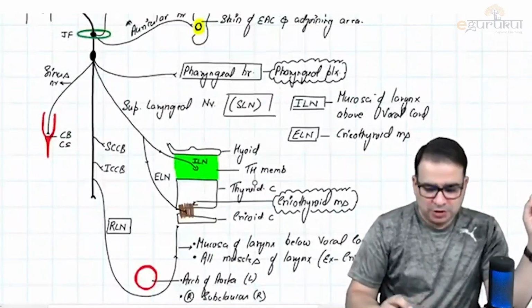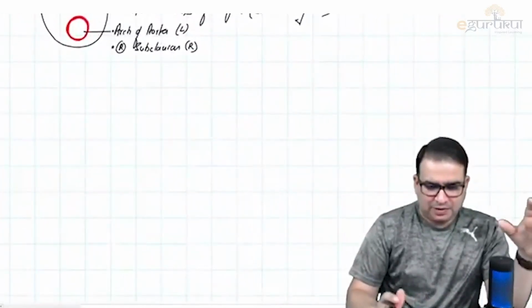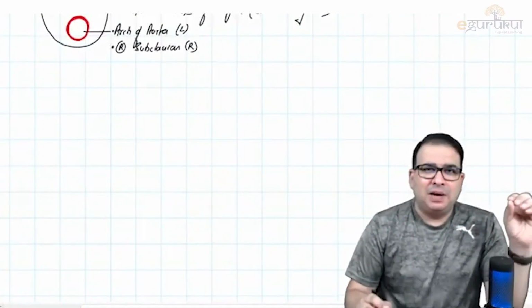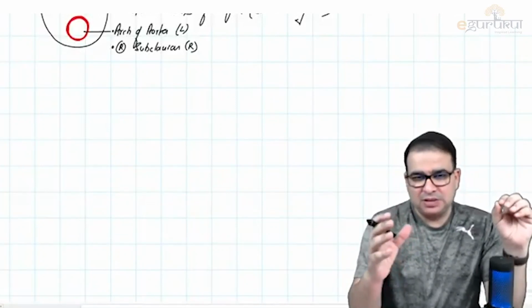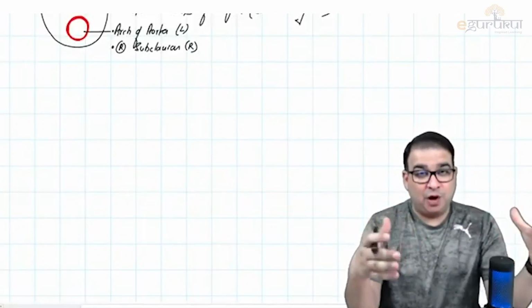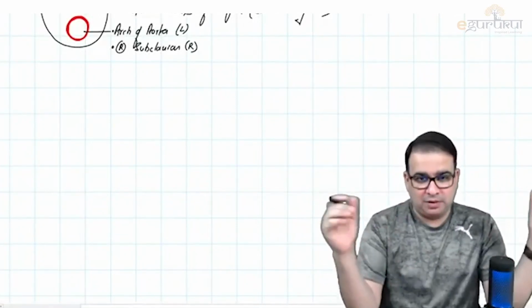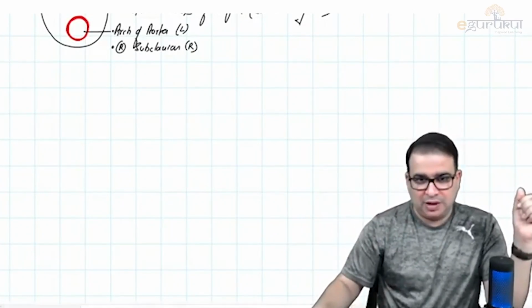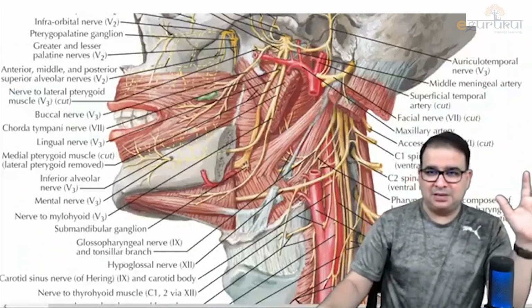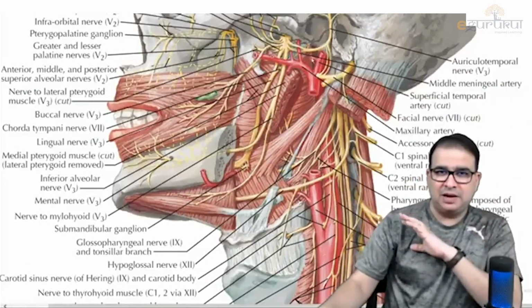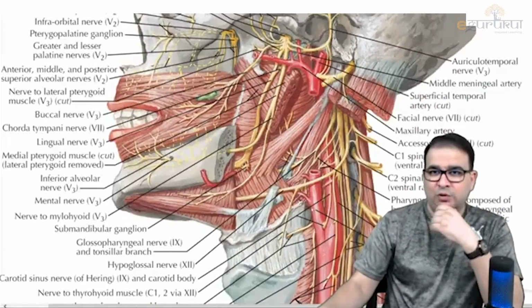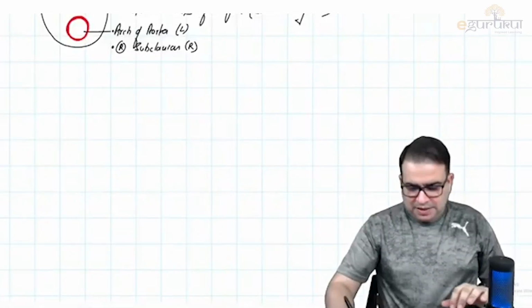Okay, I hope you understood this part. Once we are finished with this, I'll show you one picture, a very complicated picture though. But again, we'll try to identify some nerves on this. Everything cannot be identified as of now because we have a long way to go in head and neck, but still we will be able to. Look at this. This picture looks like a mess, like there are so many nerves in it. But we will try to identify a few nerves in this, whatever we can.